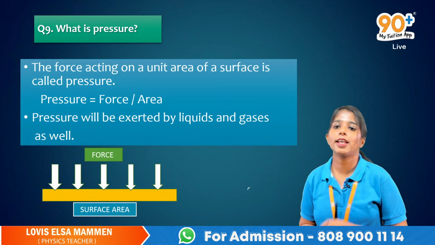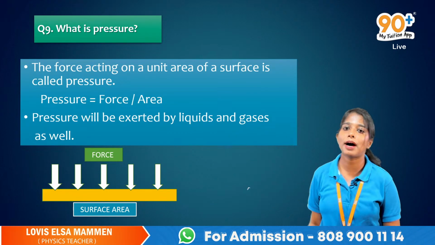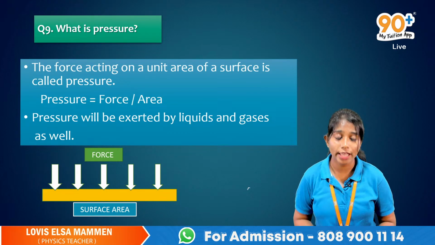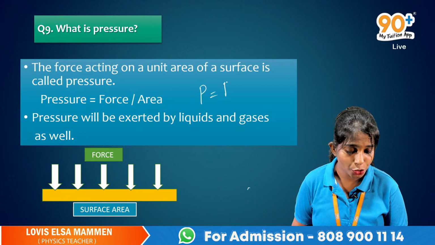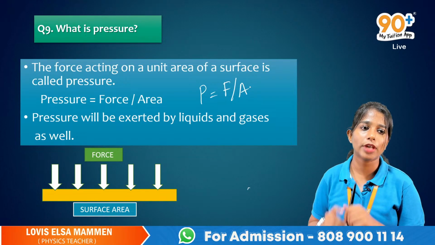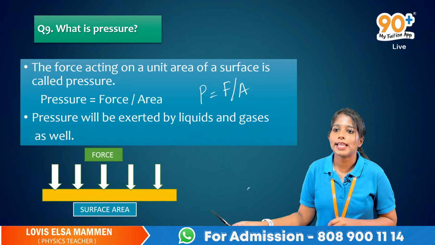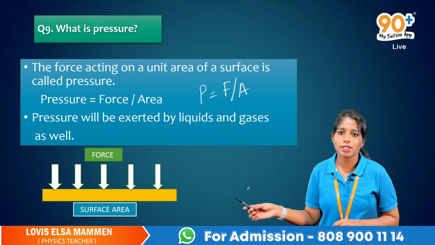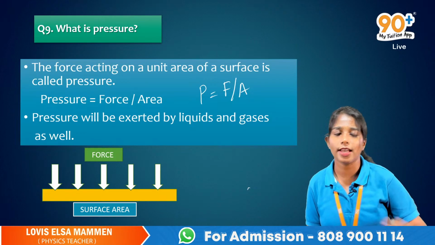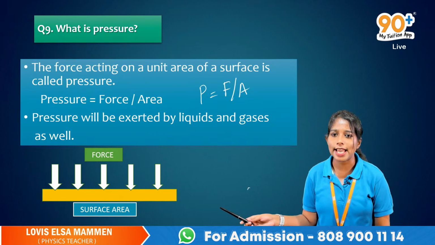So you can write the equation: pressure is equal to force divided by area. P is equal to F by A. You are applying force on a unit area. Understood?